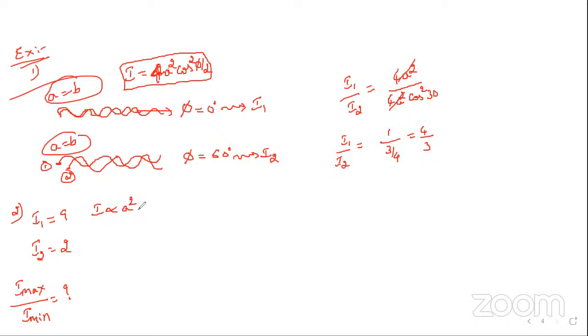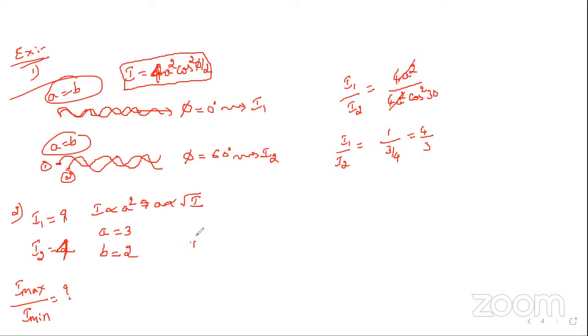So what is the amplitude of the first wave? 3, because A is directly proportional to root I. Take the root of 9. That gives the amplitude. Similarly, make I2 as 4. Then the amplitude of the second wave is 2.